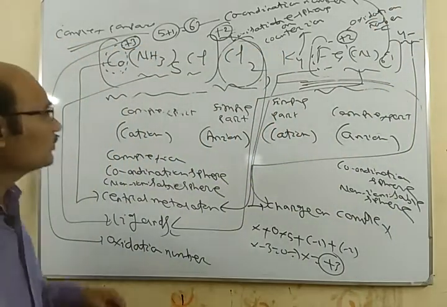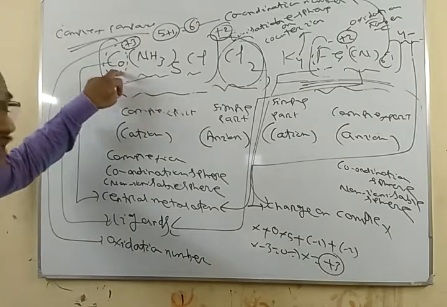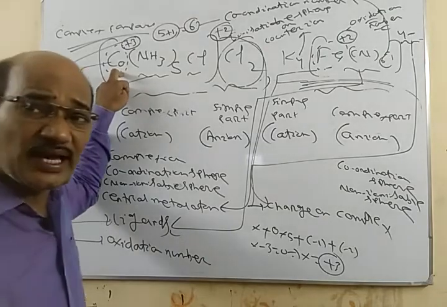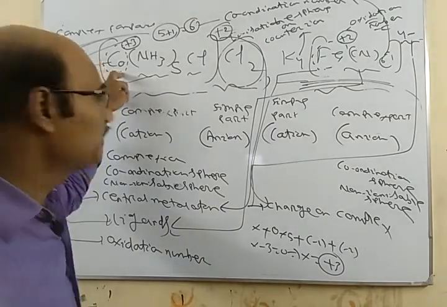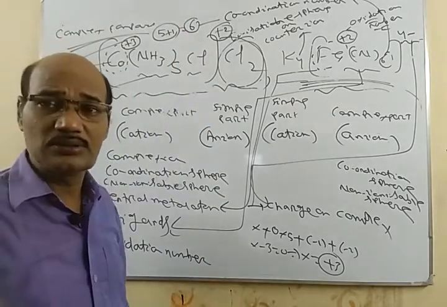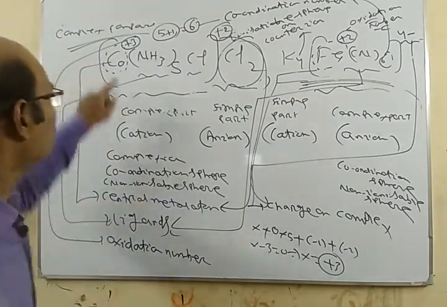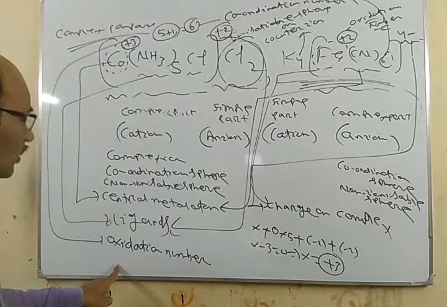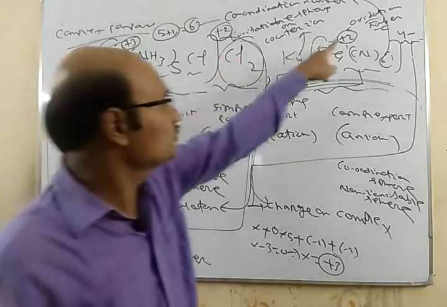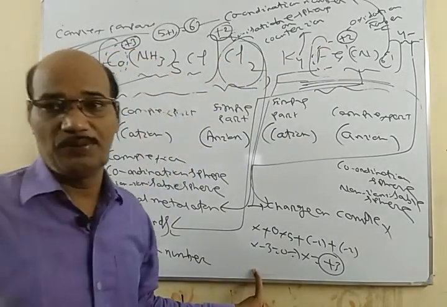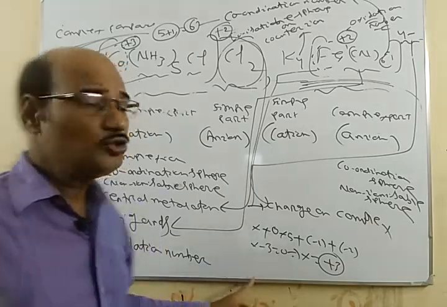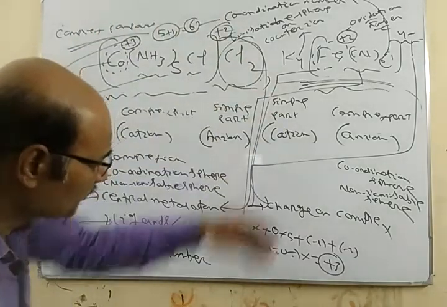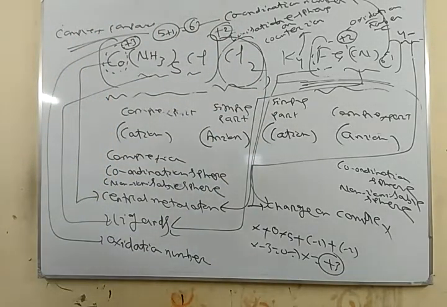So the oxidation number of the central metal atom is the residual charge it has, or appears to have, when all ligands are removed as ions. So here +3 is the oxidation number of Co and +2 is the oxidation number of Fe. So these are the different parts of the complex compound.